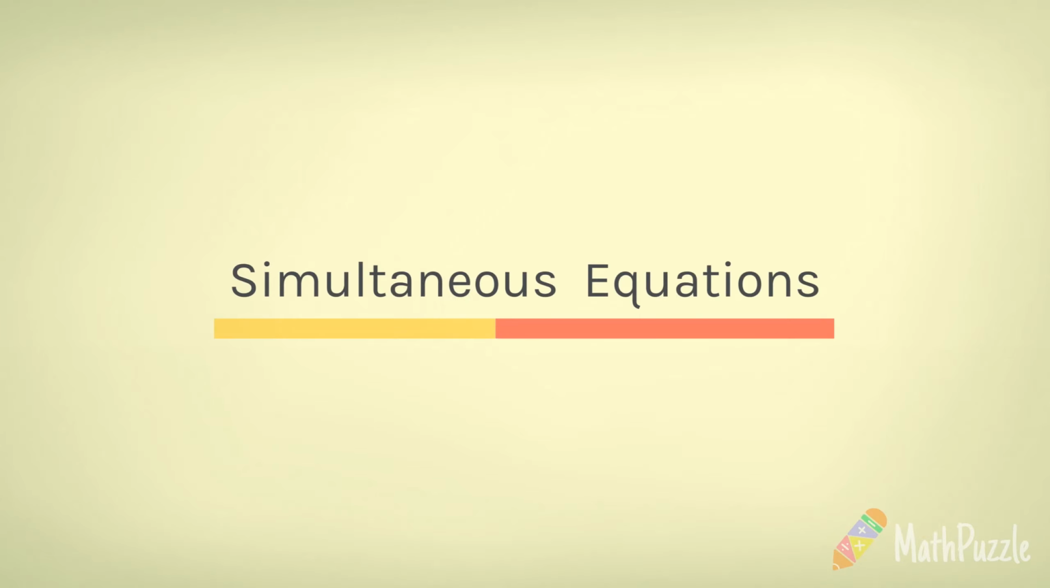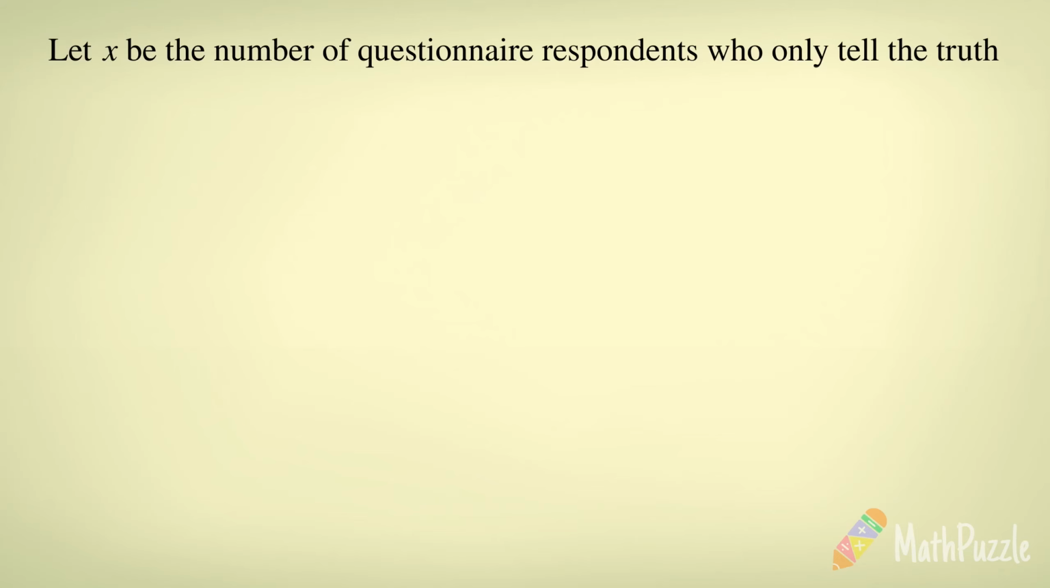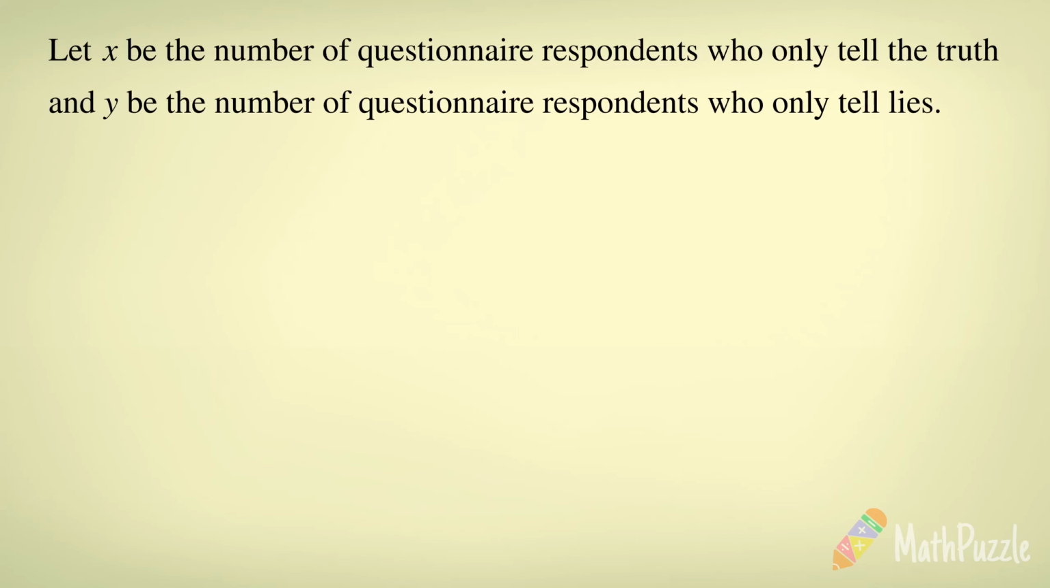If you are in grade 4, the above approach is more suitable for you. If you've already learned simultaneous equations, you may consider solving the problem in the following approach. Let x be the number of questionnaire respondents who only tell the truth, and y be the number of questionnaire respondents who only tell lies.